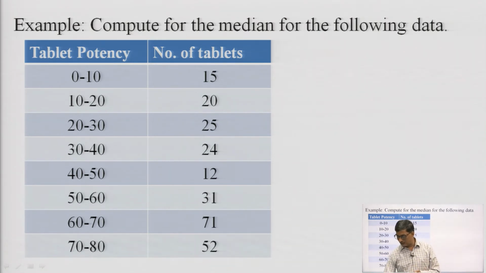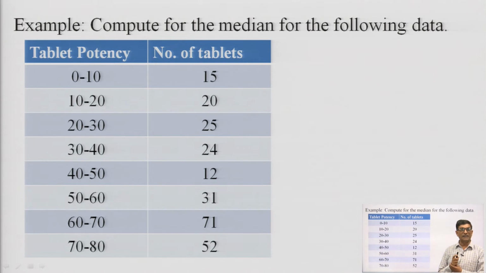This is the tablet potency given in milligram for these tablets, and we want to calculate the median for this data. So how do we calculate the median?